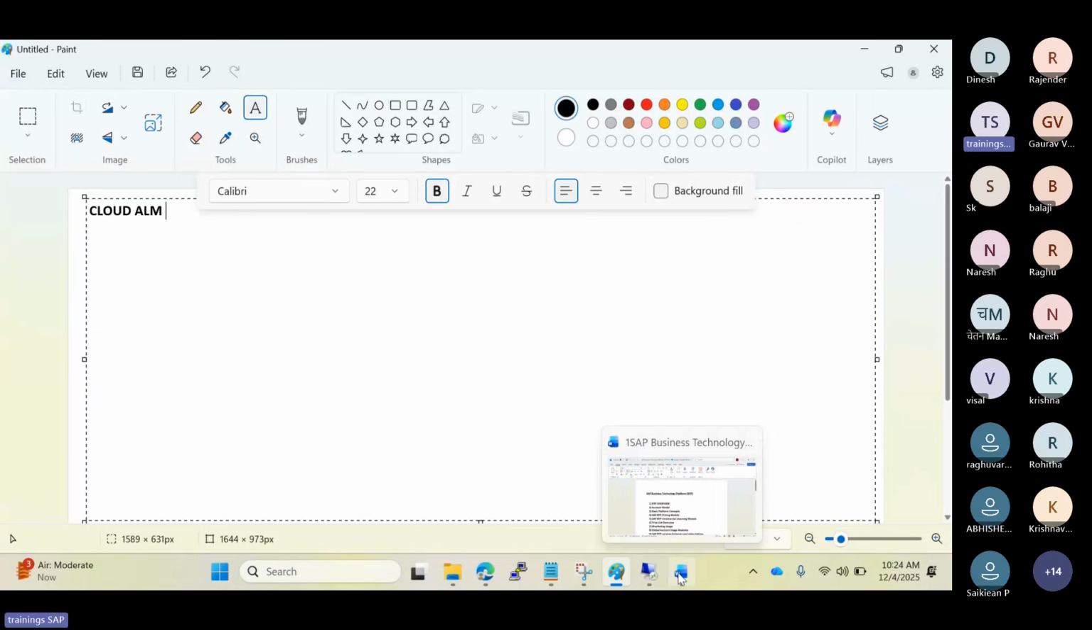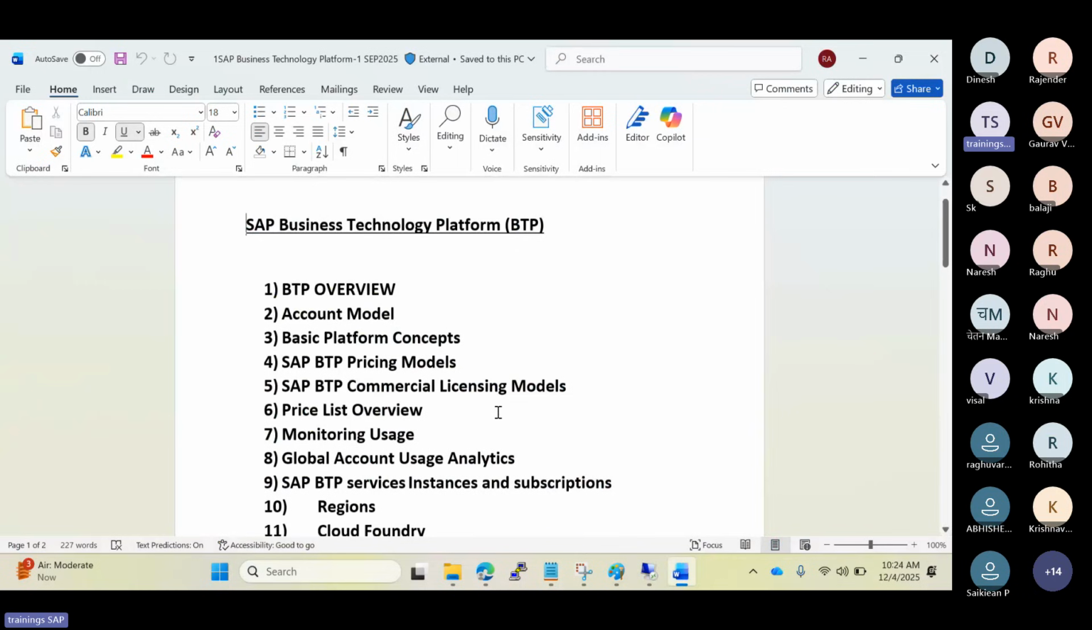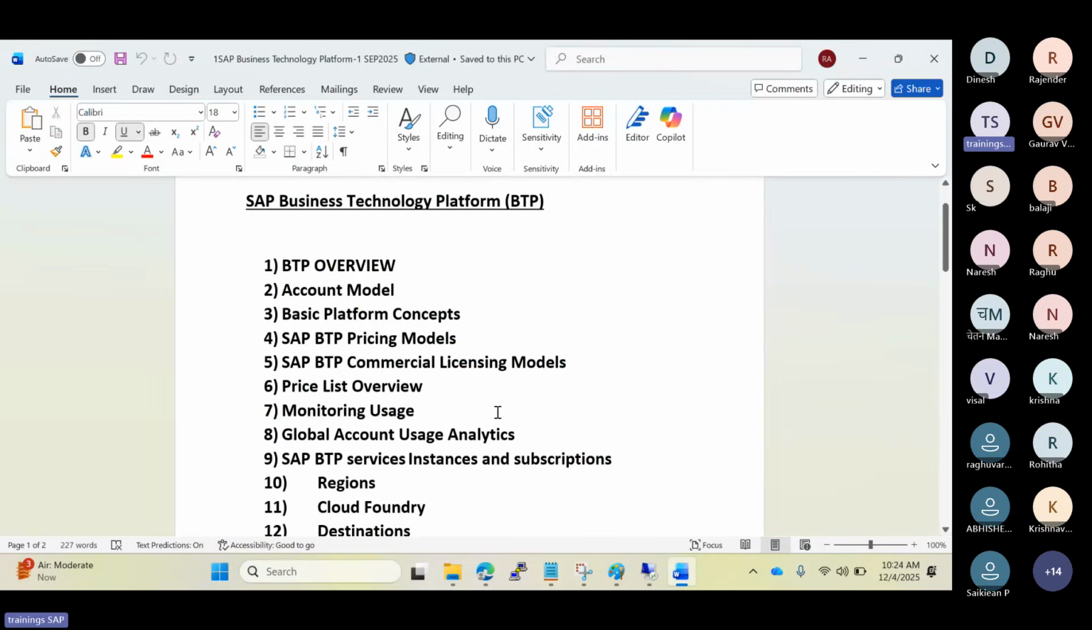If you see our training content here, for BTP administration the first thing we are going to discuss is the BTP overview. As part of the BTP overview, we will discuss the architecture and some basic platform concepts like the account model structure and licensing types: which customers will go to which licensing type, and the benefits of each. We'll discuss more on pricing models and licensing models in these topics. These are all basic platform concepts.